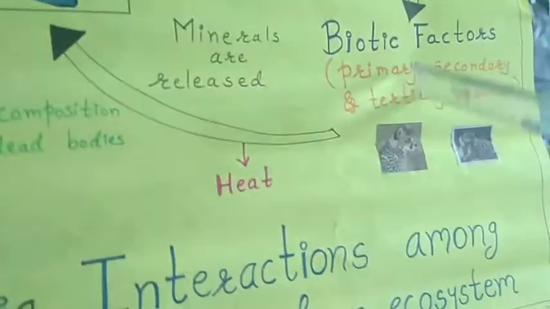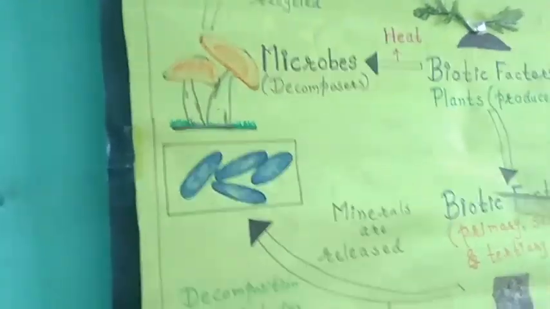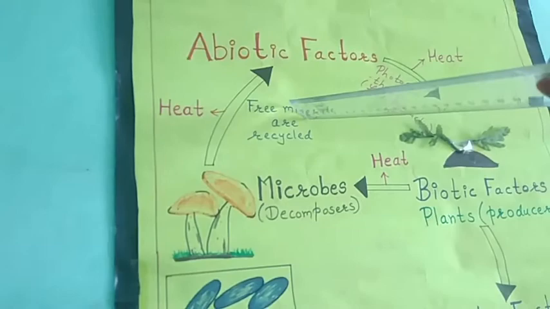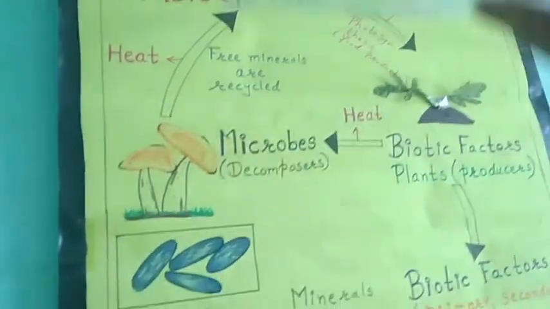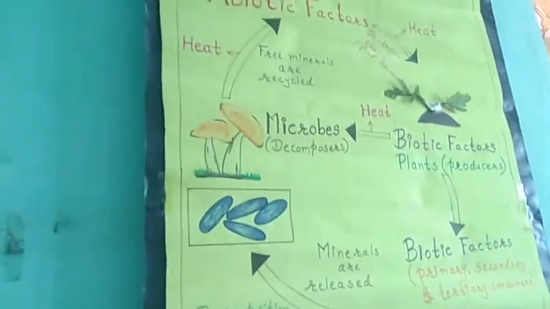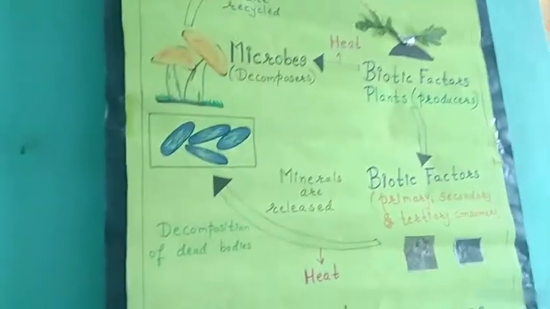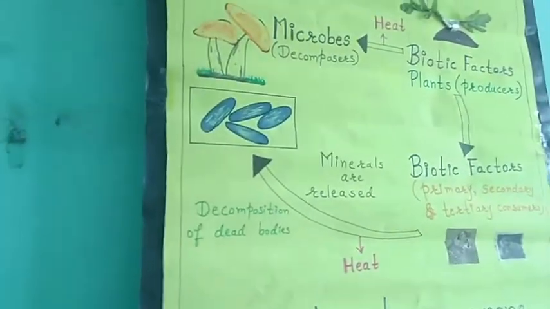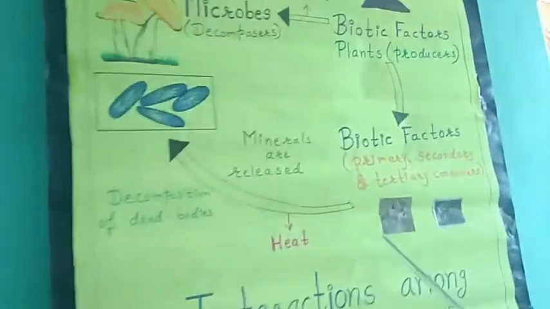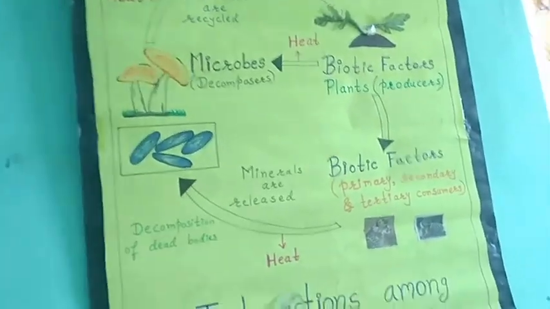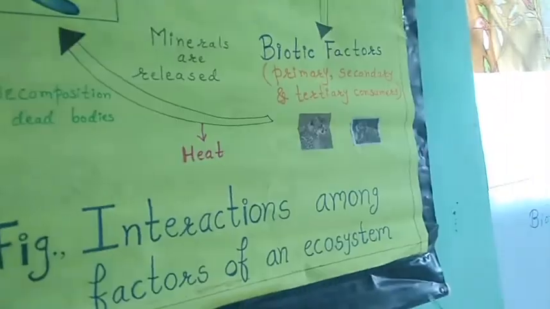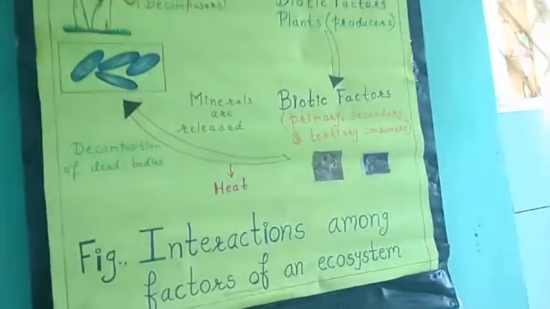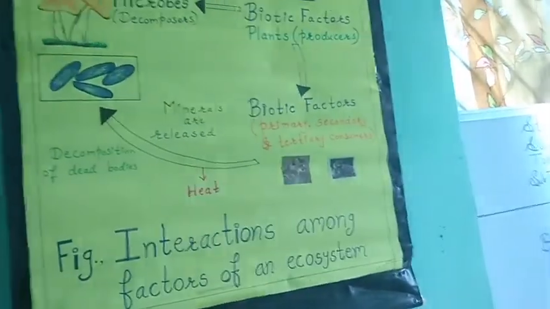And when these biotic factors die, these abiotic factors are interrelated to them. This cycle continues every single time. Okay, this was all about the interaction among factors of an ecosystem. Clear up to this?